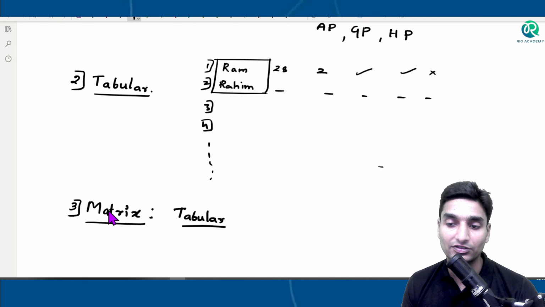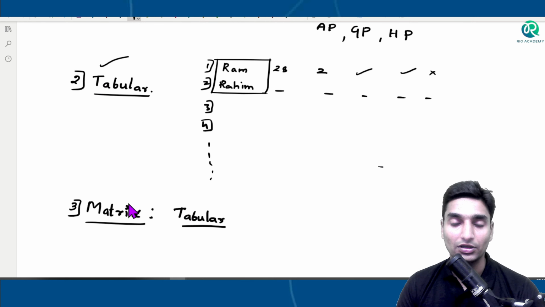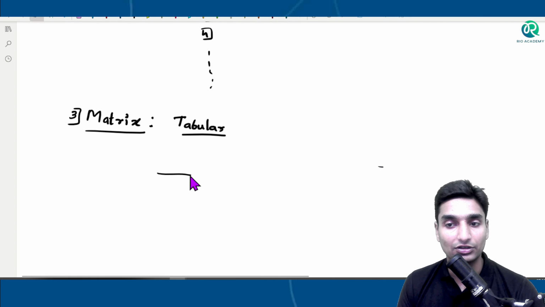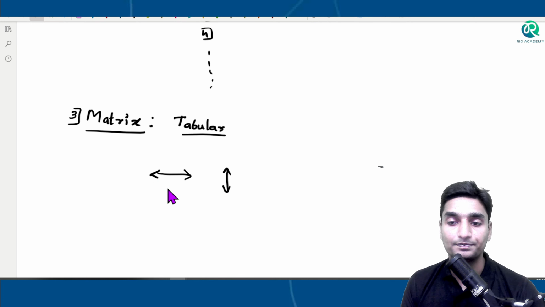Matrices or matrix, matrix singular, matrices plural. If many come, we say matrices. So matrix is also a tabular arrangement. In the form of a table only we arrange the elements, but the only additional part from the direct table arrangement is that we arrange the elements both horizontally and also vertically, right? In the case of matrices, we arrange the elements both in horizontal format and also in vertical format.